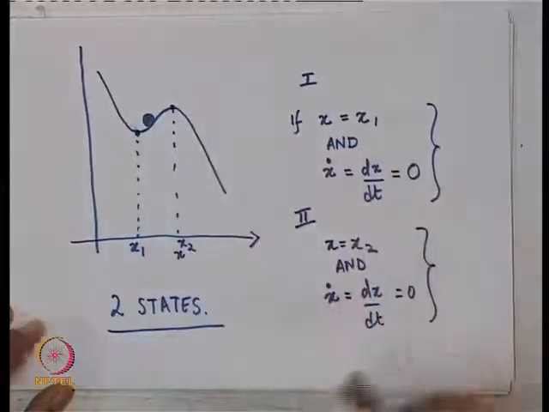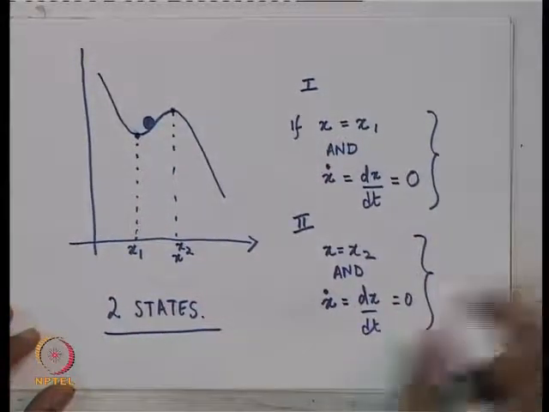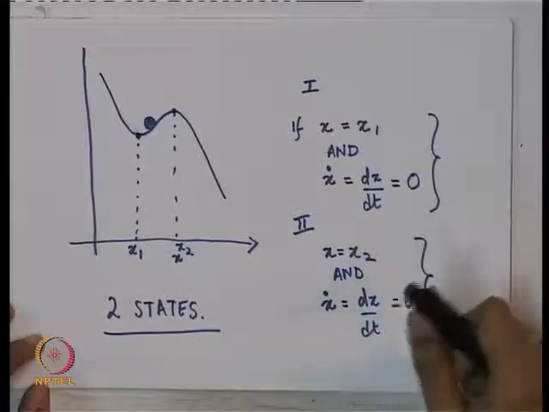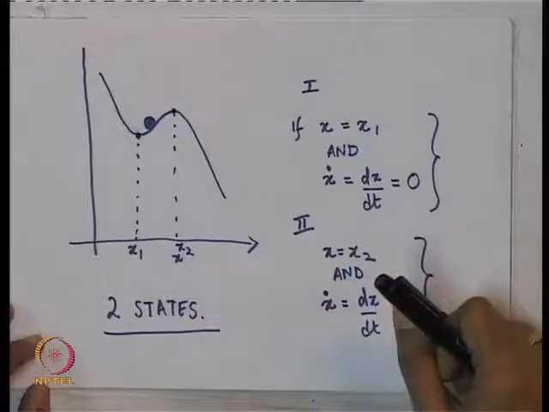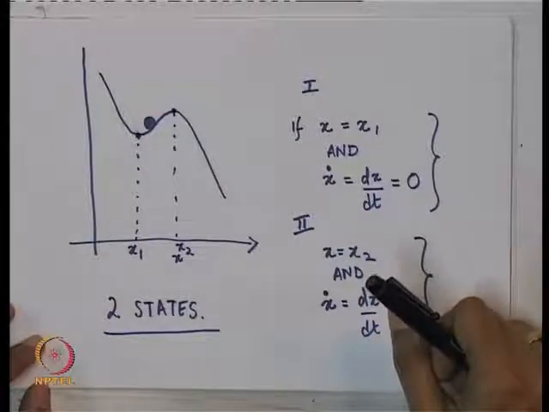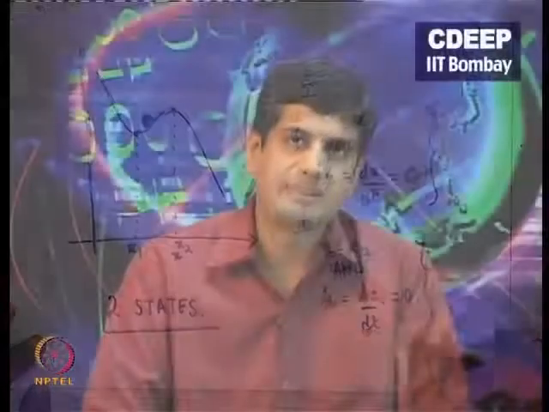So, in fact, a kind of intuitive definition of stability can be got right here: if you have got an equilibrium and if I give a small push from that equilibrium, if the ball tends to come back to the equilibrium, eventually of course, it should settle back at the equilibrium, then that equilibrium point is stable. To put it more precisely, it is stable for small disturbances.